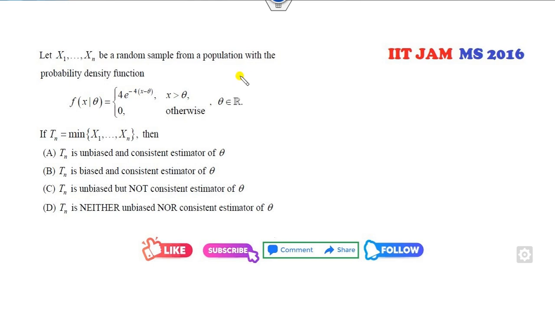Okay, look at another one. The x_i's are random with this distribution. It looks like an exponential distribution, but for the exponential distribution we need this form, but here there is an x minus theta, so I can consider y as x minus theta. Then y follows an exponential distribution with parameter 4. Is it fine? Now, remember tips.